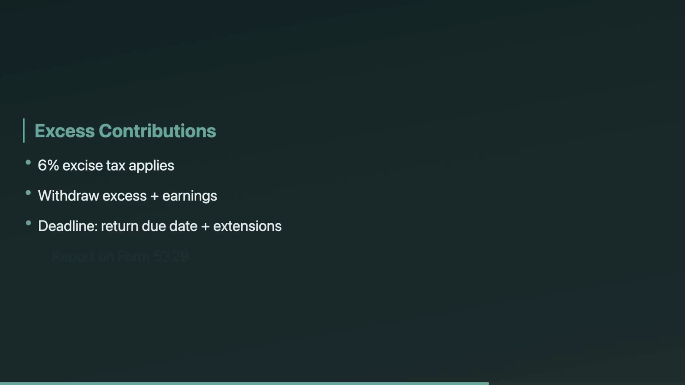Next trap, excess IRA contributions. If you contribute more than allowed because of the annual limit or because you lacked enough qualifying compensation, the excess is subject to a 6% excise tax. The fix is to withdraw the excess plus related earnings by the return due date, including extensions. If corrected on time, the 6% applies only to the earnings, and it's reported on Form 5329.